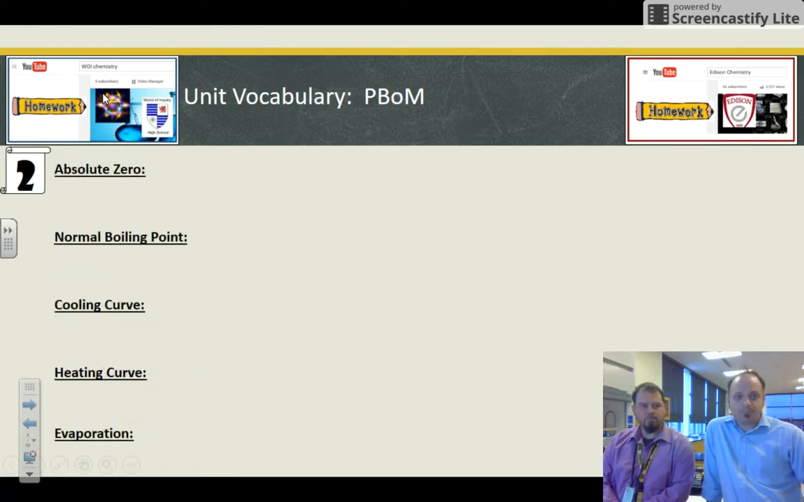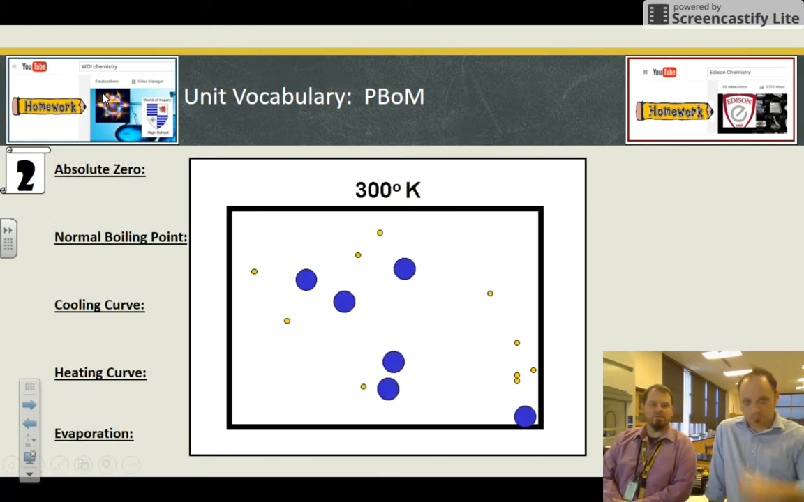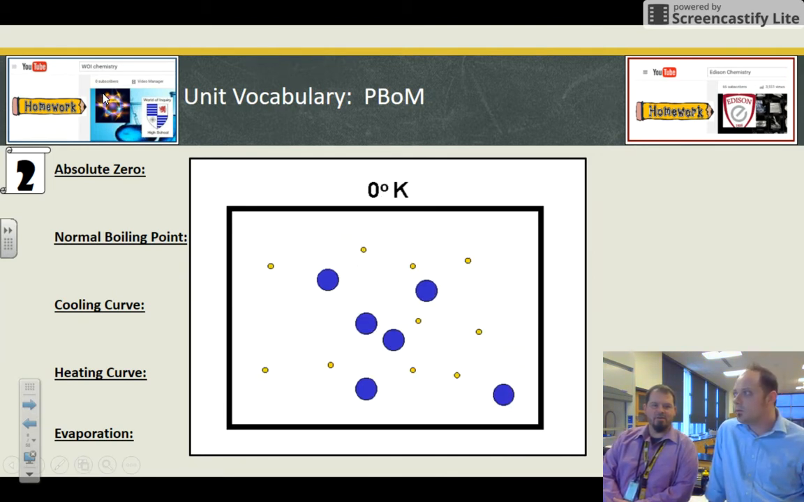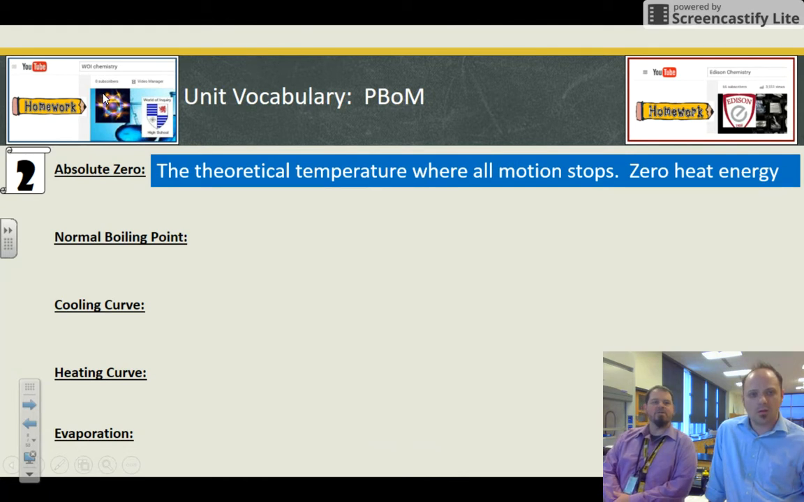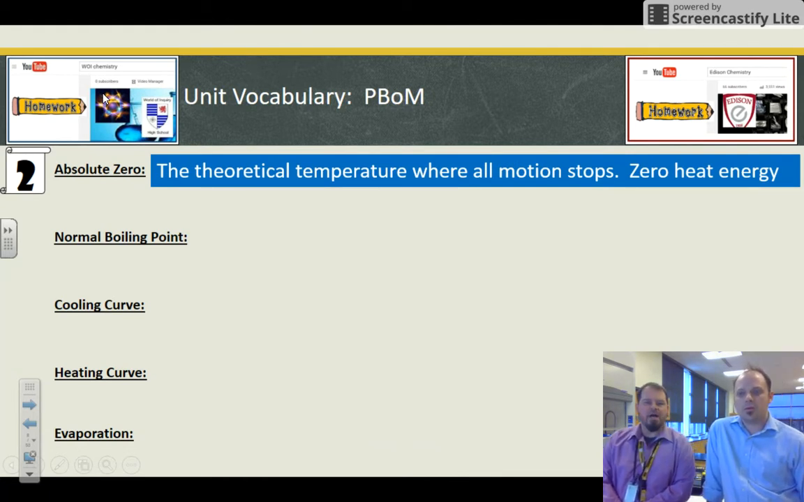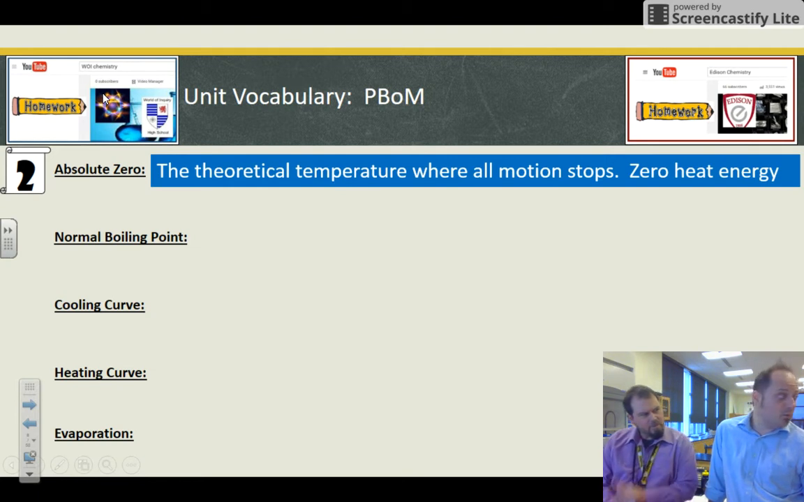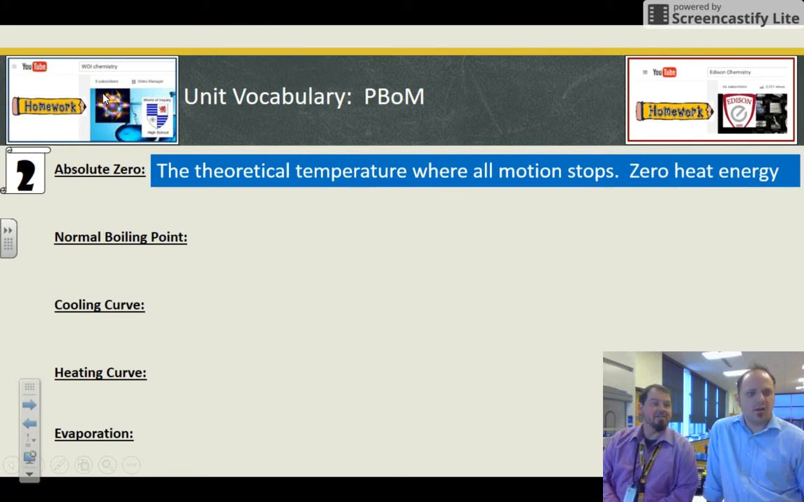Absolute zero. So here, this picture's good, right? They're moving, and then they're not. That's literally it. So this is the theoretical temperature where all motion stops, 0 heat energy, therefore no kinetic energy, therefore no motion. No energy at all. And so we're really close to this. We are at 0.4 kelvins we've gotten to, within a few billionths of a degree, to be entirely honest. However, not attainable yet.